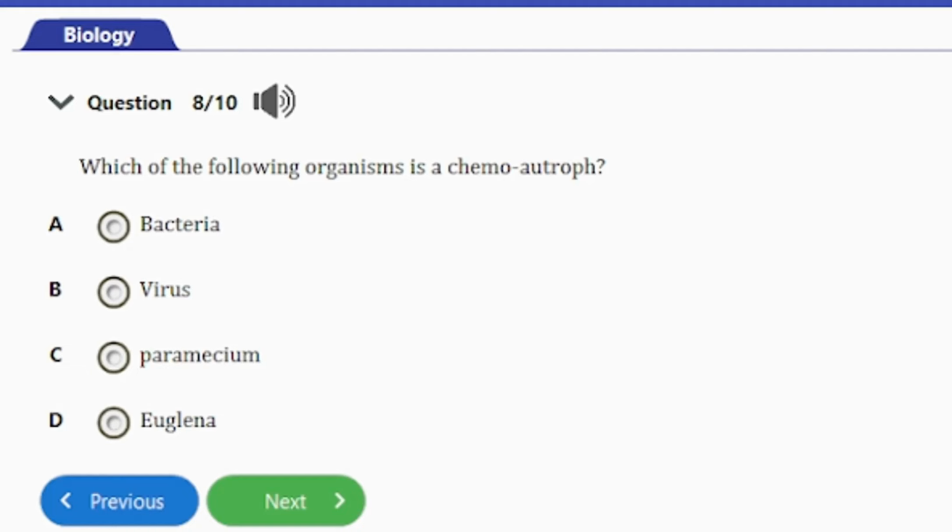So they are able to make their own food, but they do not use sunlight as in the case of plants. They rather use a form of chemical reaction. The chemical energy they use in most cases involves inorganic molecules such as hydrogen sulfide or ammonia. So bacteria is a good example of these chemoautotrophs. So option A here is the correct answer to this question.